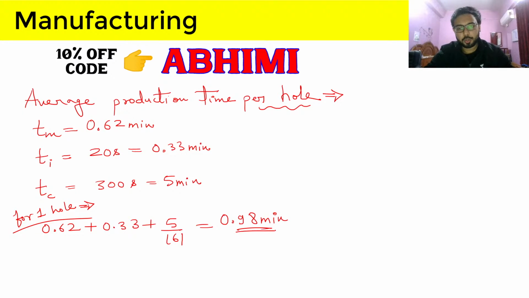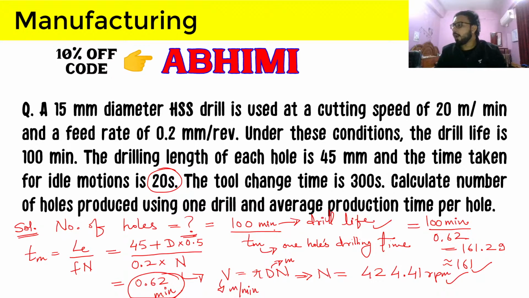So this is the average production time, and here you have to just remember that the tool change time is for the 161 or total number of holes, because after those holes are produced, then we are going to change the tool, and then after the tool has been changed, after this 5 minute or 300 seconds, we will move on to our next batch of producing holes. And this idle motion is 20 seconds, but this is after we have produced one hole, we will do this idle motion, then we have produced one hole, then we will do idle motion.